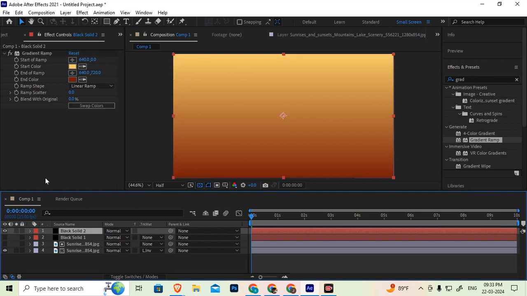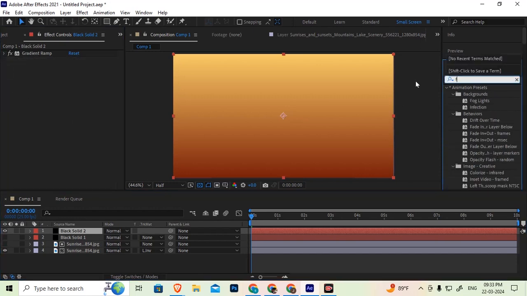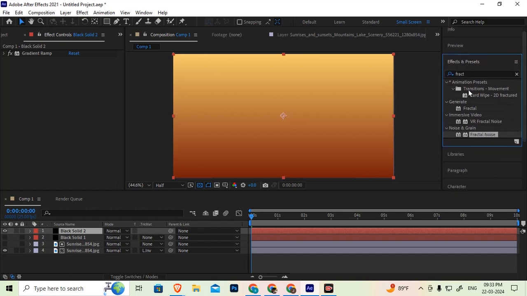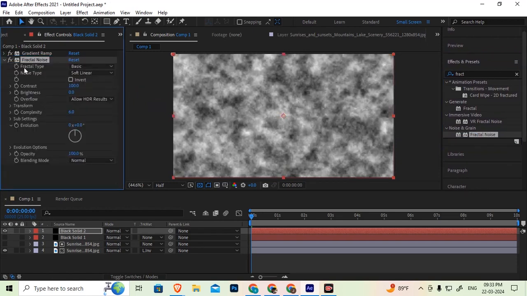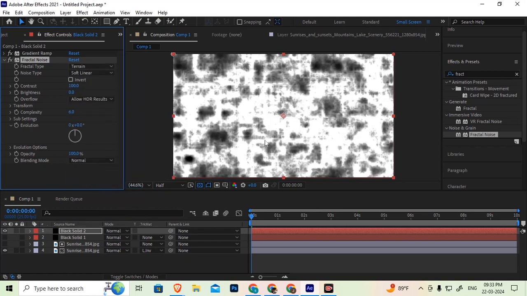So now on the same, after gradient, add again fractal noise. You can directly type in search option effects preset, drag and drop this. So here to create clouds, we have to use here terrain option. Terrains gives us more white area and less black area. Now it should be reverse.